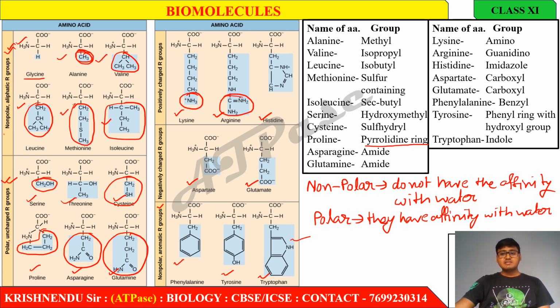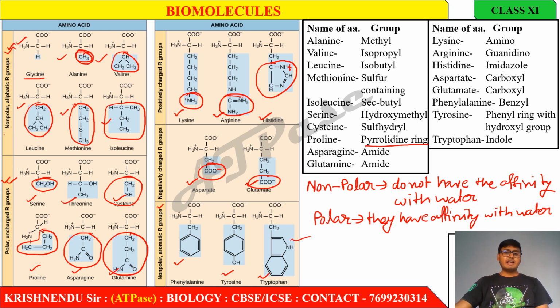In histidine, that is an imidazole group. Here NH plus is present, so this is a positively charged amino acid. In the case of negatively charged amino acids, aspartate has a carboxyl group. The carboxyl group has a negative charge. In the case of glutamate, a carboxyl group is also present. So that is why aspartate and glutamate are negatively charged amino acids.